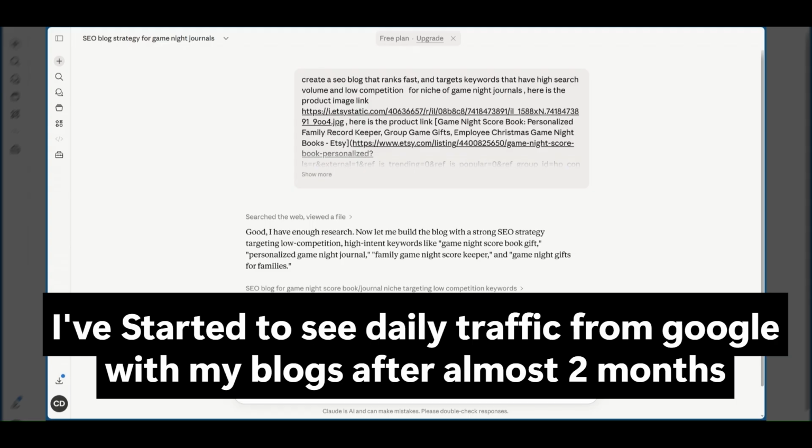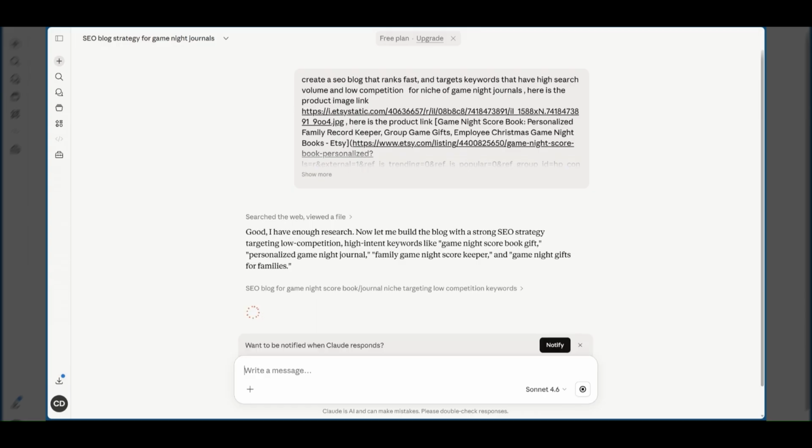As it's building that out, you do have to do a little prepping. Make sure that you have all of your product links and your image links. You can put them in a little file and then paste it in here to make it easier. As you continue to create your blogs here, it actually holds memory in that chat, so it will become a little easier. You can tell it to target another keyword but use these exact products that I previously used, and you won't have to add them in again. It will remember those products.